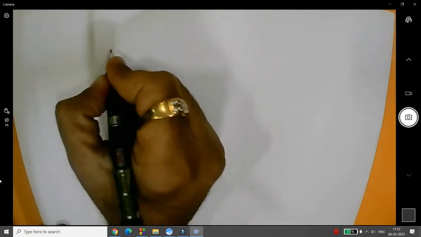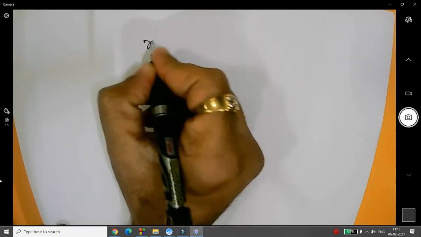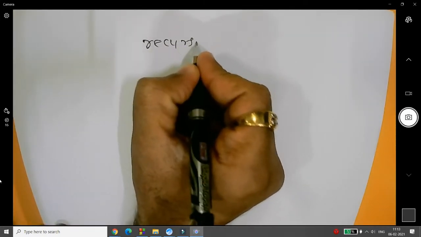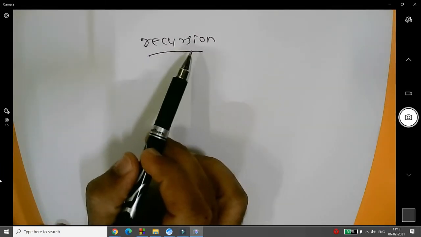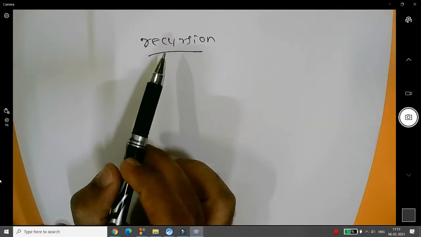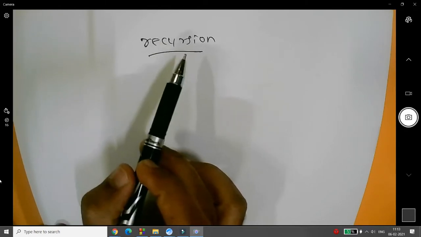Sometimes people say, sir, what is recursion? So it is very simple. What is recursion? Recursion means the name itself says what recursion is. When a function calls itself, it is known as recursion.